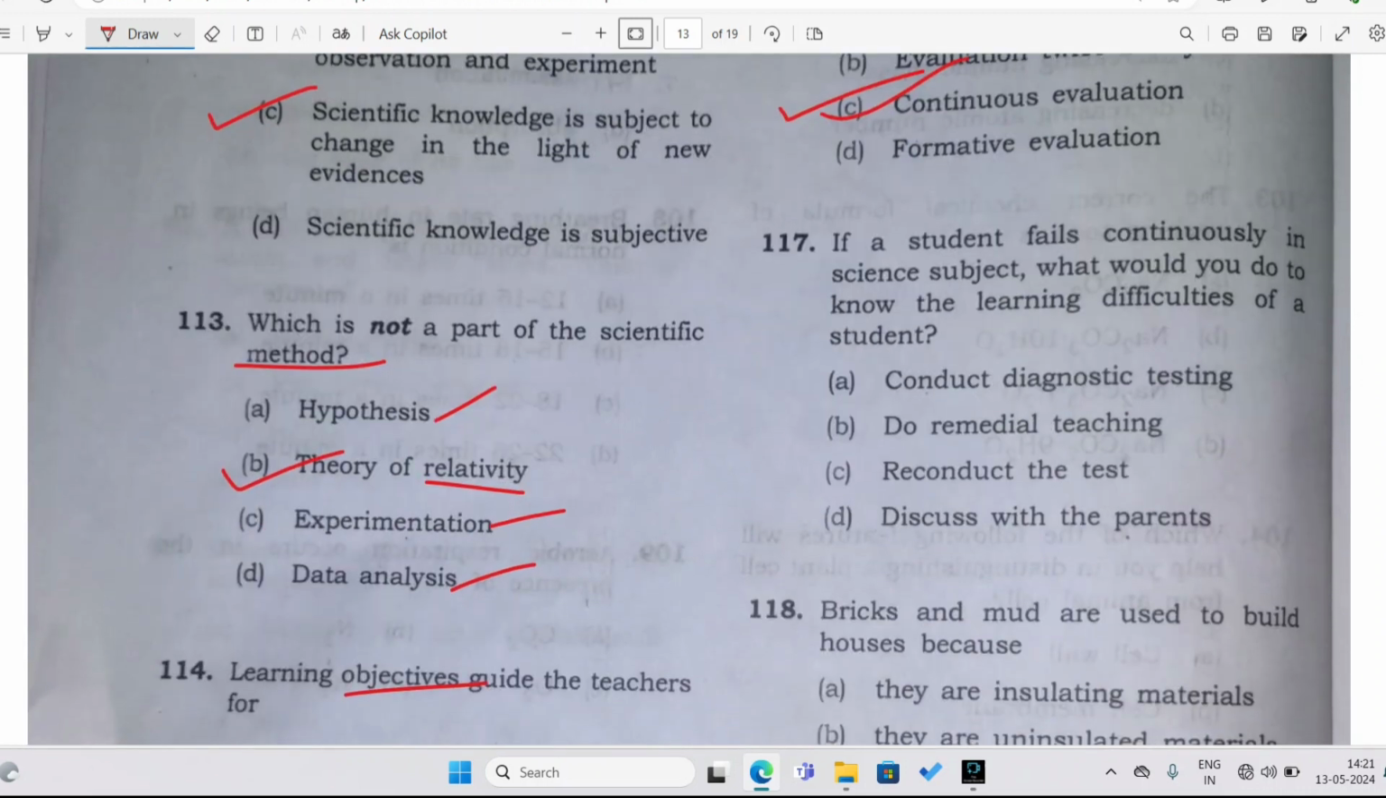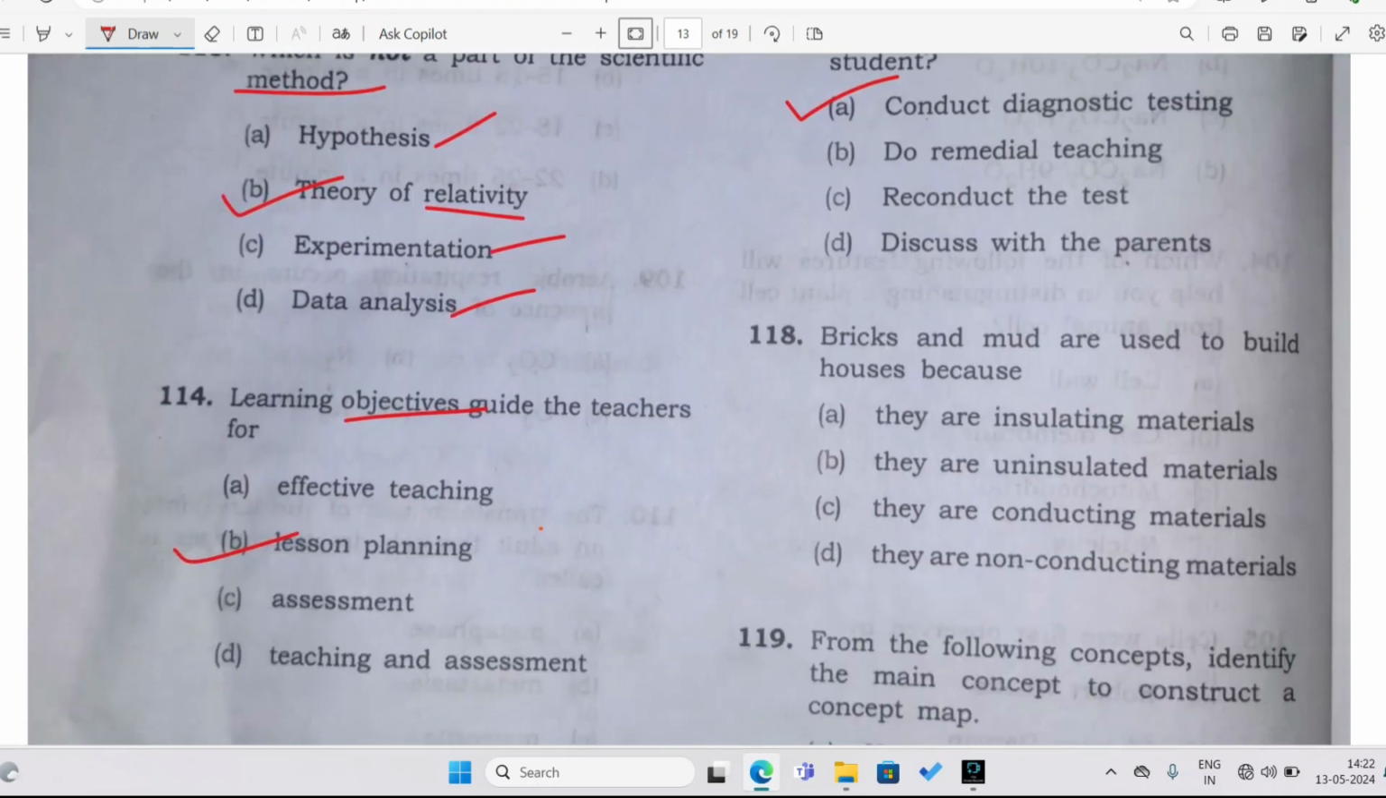All right. If a student fails continuously in a science subject, what would you do to know the learning difficulties of the student? Conduct diagnostic testing, do remedial teaching, reconduct the test, discuss with the parents. So the best option here is conduct diagnostic testing, which means you will be conducting a thorough test of the student in order to find out what particular problem the child has in understanding science, whether he or she is understanding science subject concepts clearly or not, and why he is performing the way he is doing.